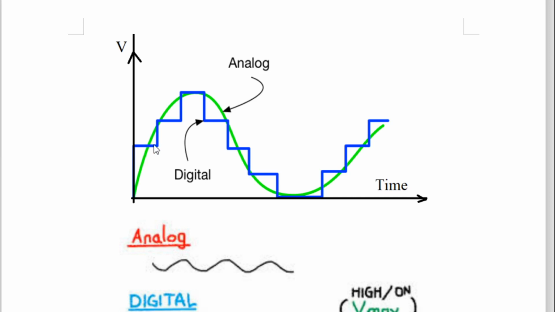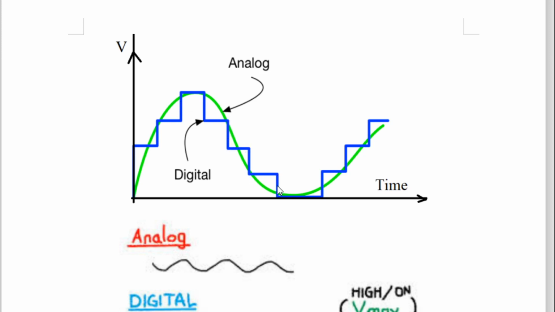Thereafter the state of the voltage changes either to a higher state or to a lower state.